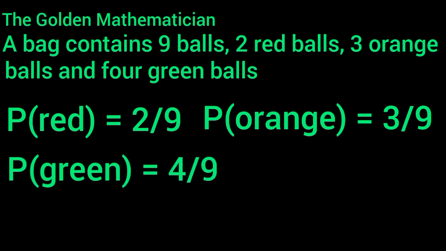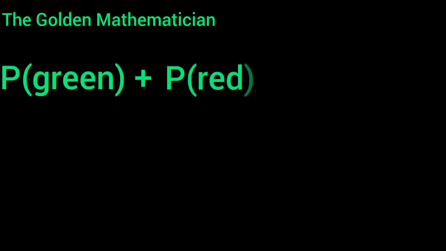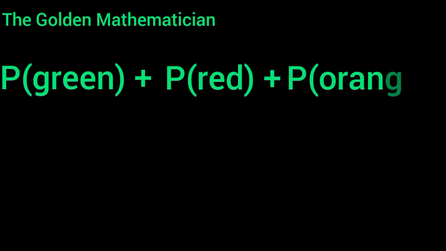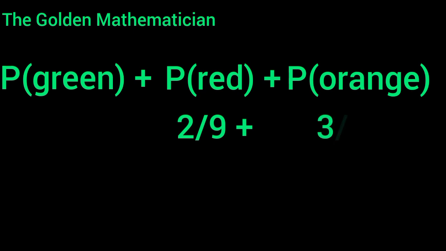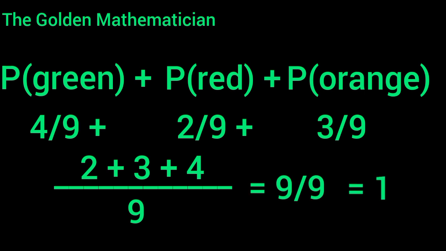Now, what property 4 is saying is that if we add up the probability of a green ball, probability of a red ball, and probability of an orange ball, it should be equal to 1. So let's try it out and see. 2 over 9 plus 3 over 9 plus 4 over 9. They all share the same denominator, so that will be equal to 2 plus 3 plus 4 all divided by 9. 9 over 9, which is equal to 1. So yeah, that's what property 4 is all about.